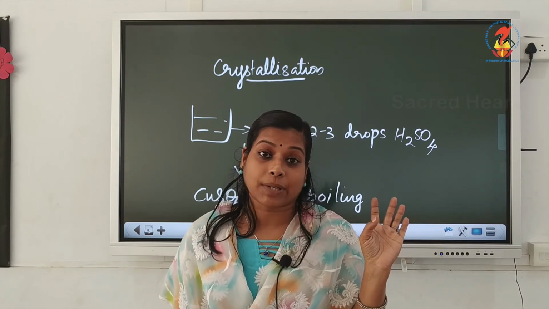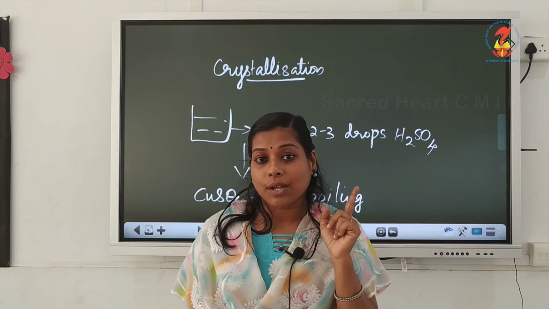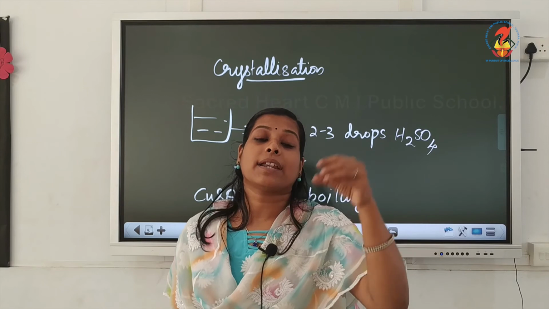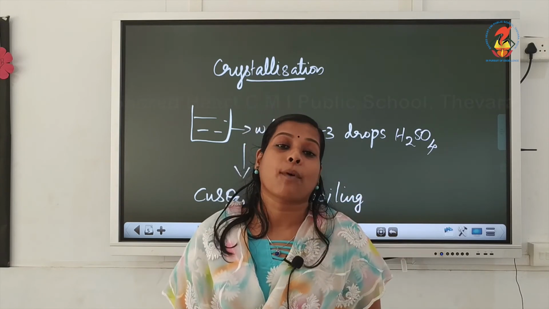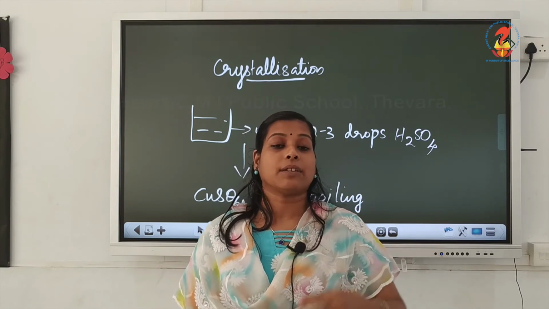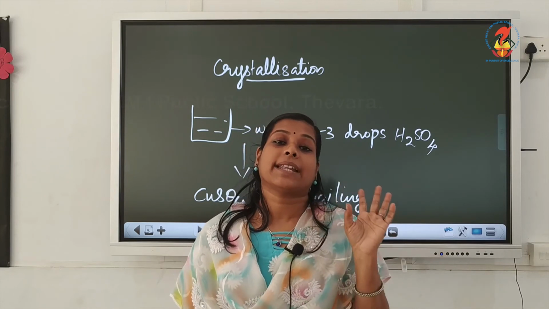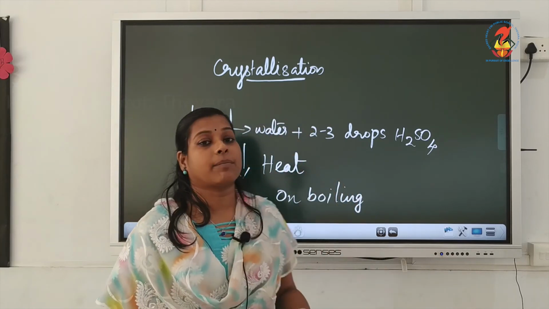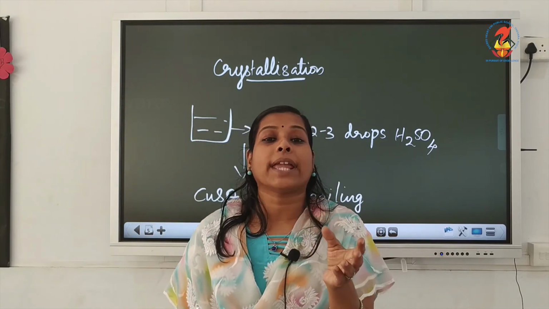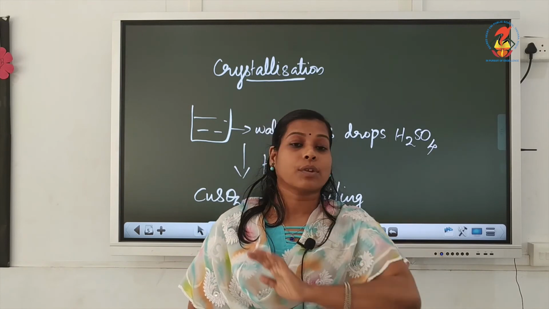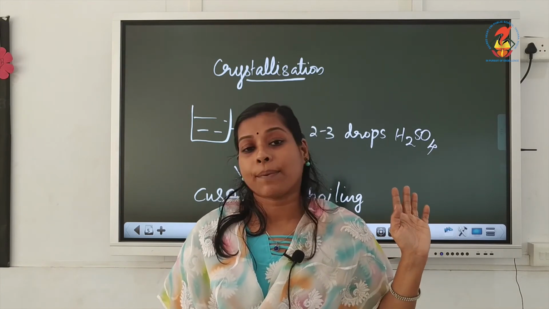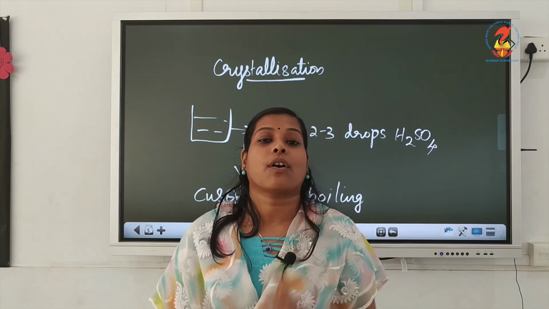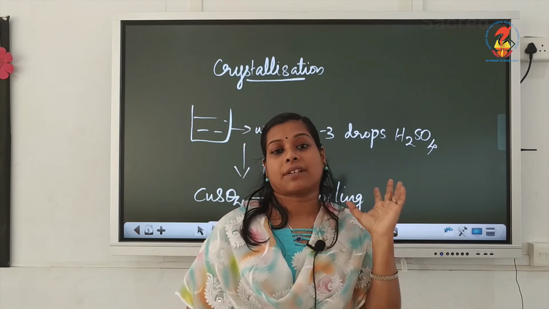What do you mean by a saturated solution? Yes, it is a solution in which no more solute can be dissolved. So, that much quantity of copper sulphate we will keep on adding. It will dissolve and we will get a saturated solution. Then we will remove it from the burner, and on cooling we will filter the solution to remove all the undissolved copper sulphate. So, you will get a clear saturated solution of copper sulphate after filtration.